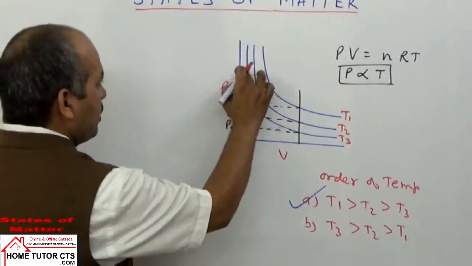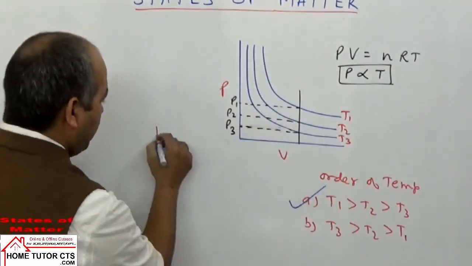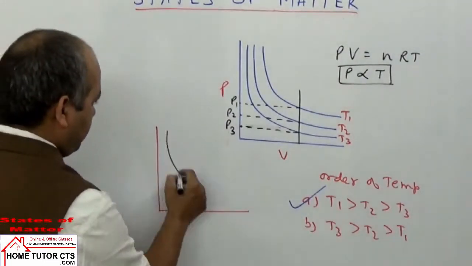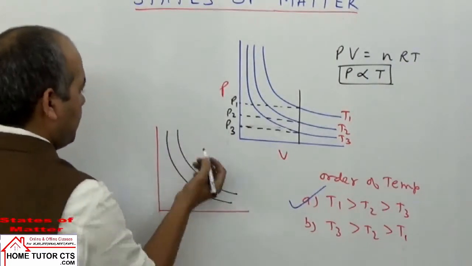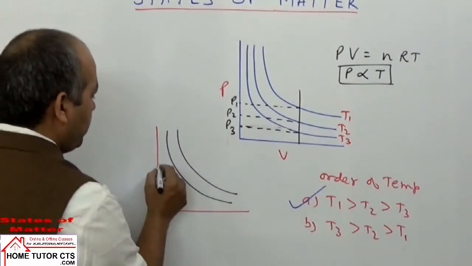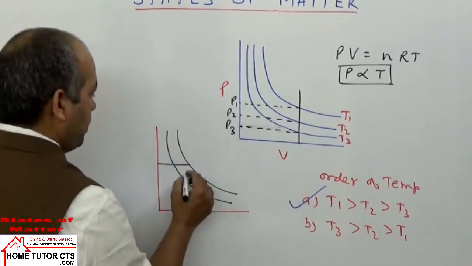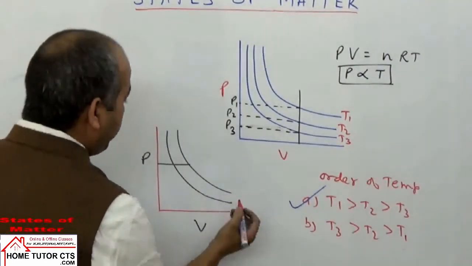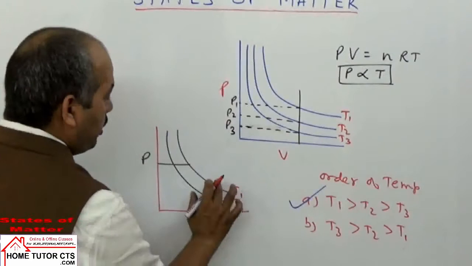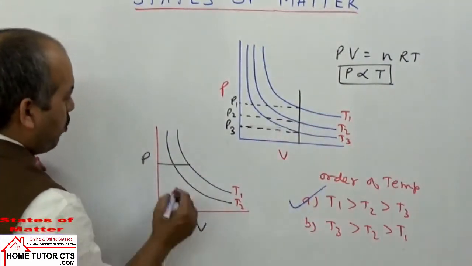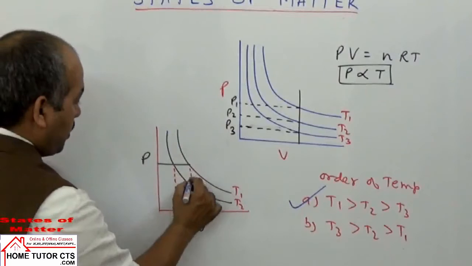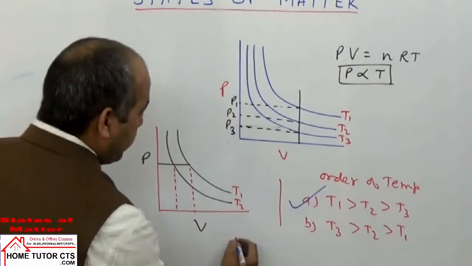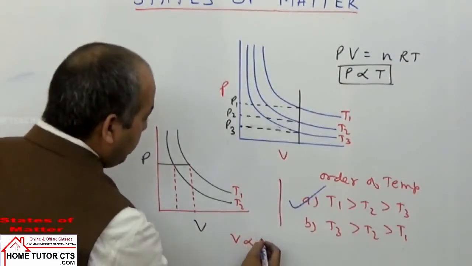Now this expression can be explained by one more curve here. If I suppose cut this, P is taken constant. I'll take just two points here. It's very simple. So when we take P constant, in the graph again we take two temperatures, T1, T2. I'm just writing only two values, which will make the meaning simple and clear. Now when we take P constant, then what happens? In such a case, volume is directly proportional to temperature.